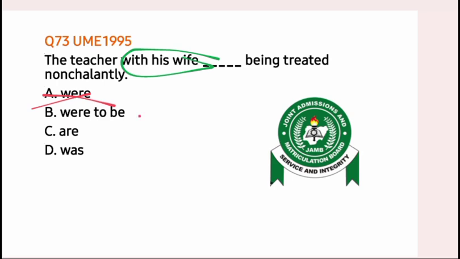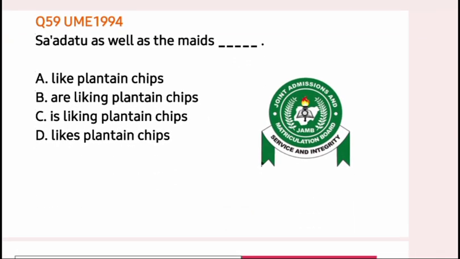Were to be is also wrong. Are being treated nonchalantly? Well, this is wrong because we do not consider the wife. The subject is singular. Are is plural. Let's erase it out. Now, option D is the correct option because it is singular. The teacher with his wife was being treated nonchalantly. We can do the same thing that we did in the previous questions, whereby we move the accompanying element to the end of the sentence. We can say the teacher was being treated nonchalantly with his wife. Let's move to the next question.